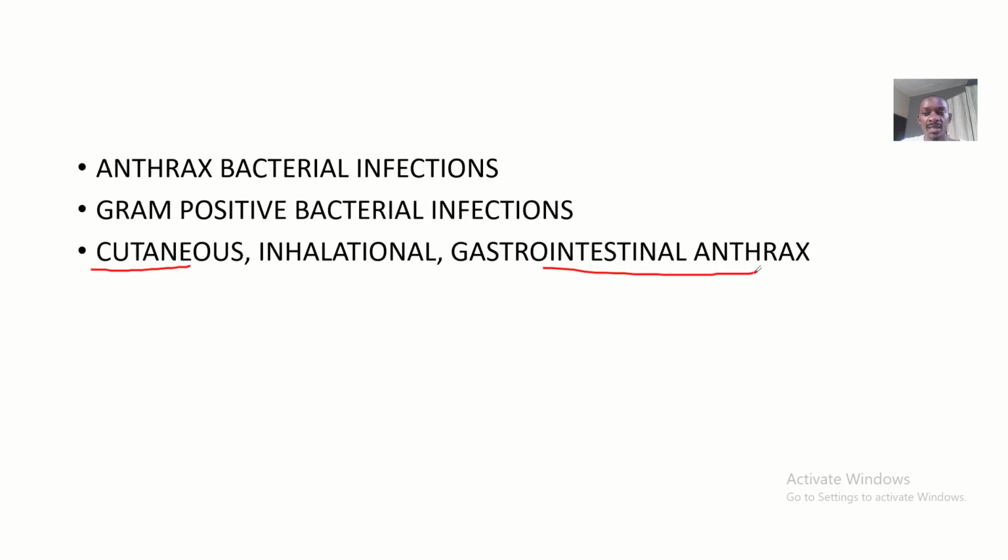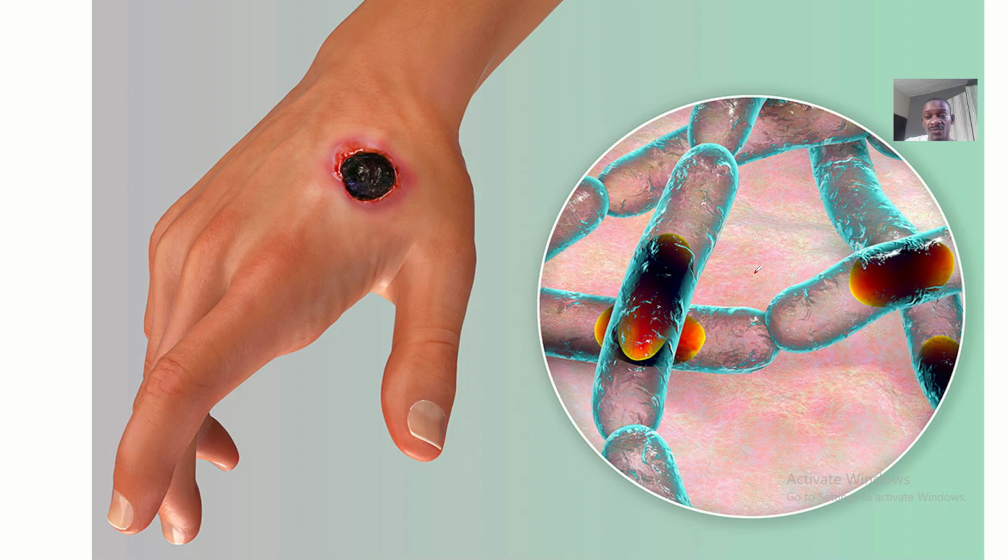So in here we'll be describing how this anthrax bacterial infection looks by using write-ups and also using images to define it. Here you could see a typical anthrax bacterial infection, where it looks like a bone. But you see by the sides there's inflammation. Definitely there will be pain too.